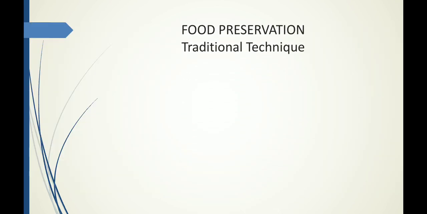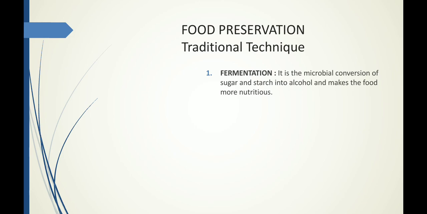So for food preservation, let us see a few traditional techniques. The traditional techniques are easier and can be adopted at home. So, fermentation. Fermentation is the microbial conversion of sugar or starch into alcohol, and it also makes the food highly nutritious. In the previous video we saw how microorganisms are useful in making alcohol.